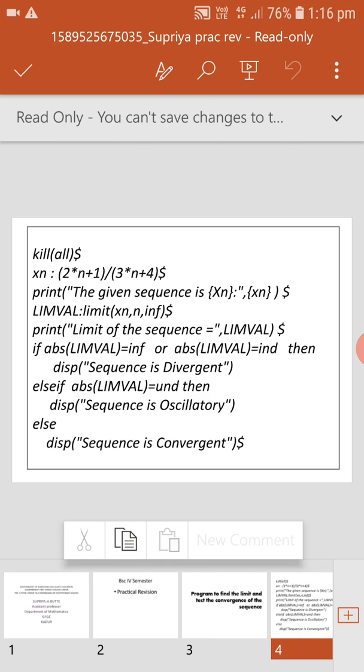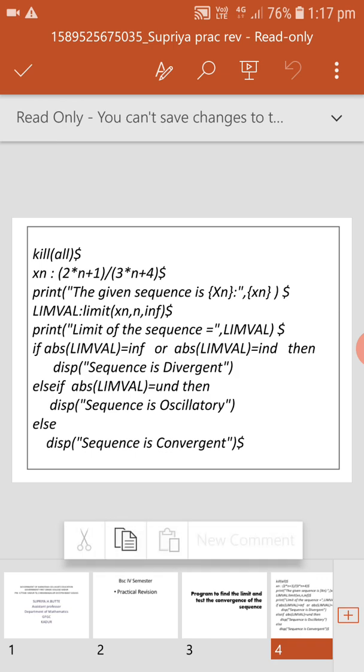If abs(LIMVAL) is equal to inf, or abs(LIMVAL) is equal to ind, that is indeterminate, then we tell the sequence is divergent. Therefore, disp("sequence is divergent").